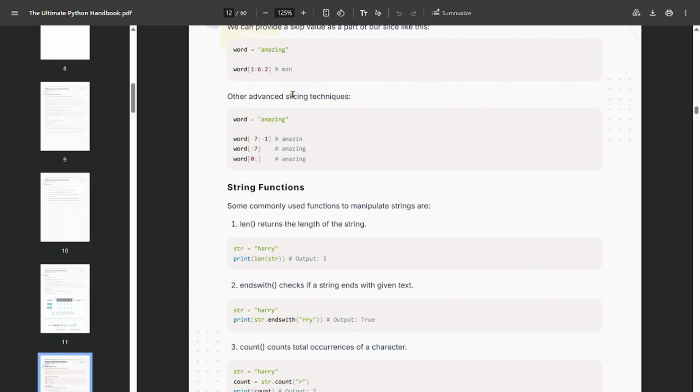See here, G is -1, N is -2, I is -3, Z is -4, A is -5, M is -6, A is -7. Therefore this is printed. Till -1, not including -1. Remember that.